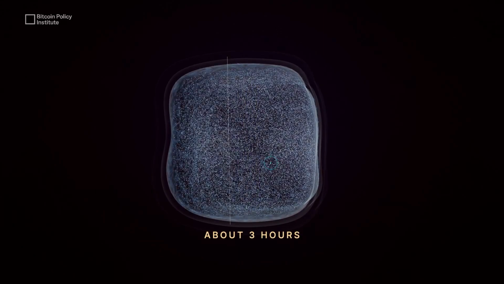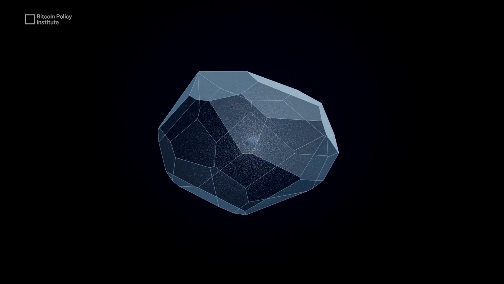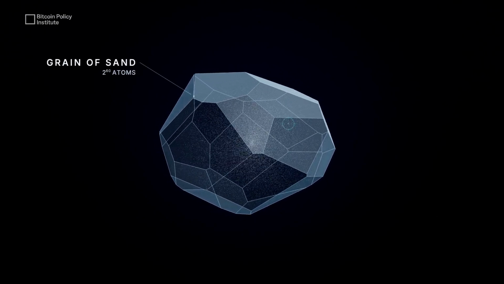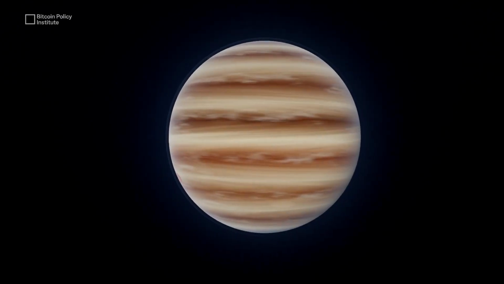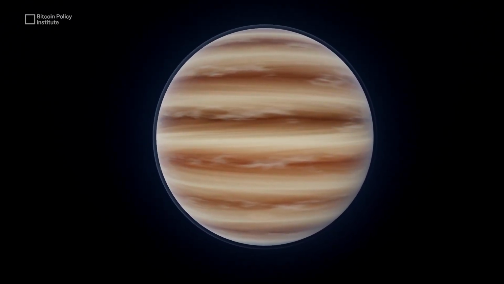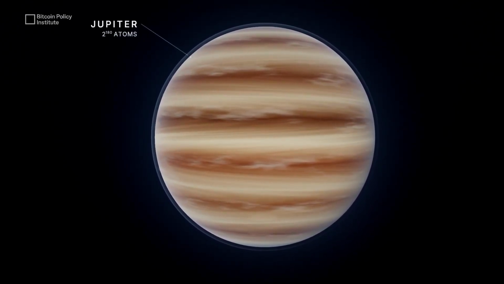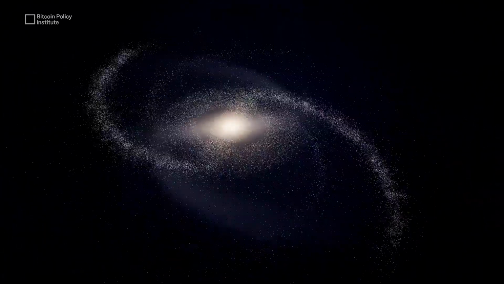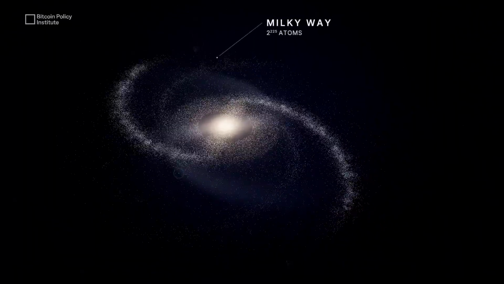That may sound enormous, but how does it compare with the search pool of a correctly generated 24-word Bitcoin seed phrase? Would it fill a grain of sand? A grain contains about 2 to the power of 60 atoms, not even close. What about Jupiter? At roughly 2 to the power of 180 atoms, it is still nowhere near large enough. The entire Milky Way contains roughly 2 to the power of 225 atoms.